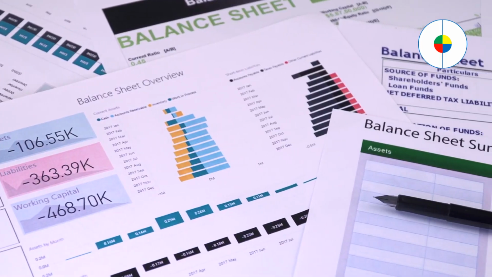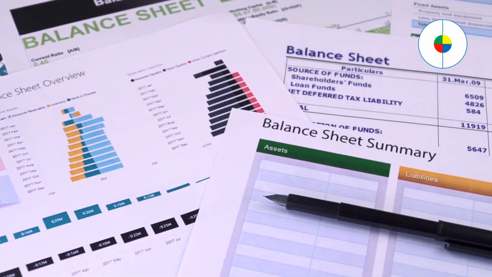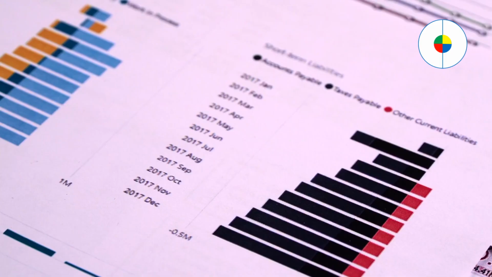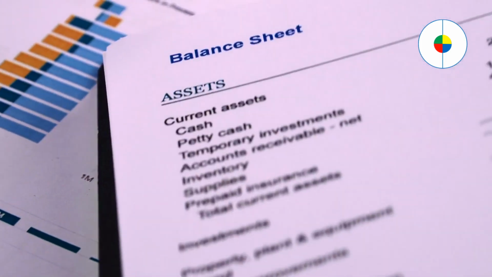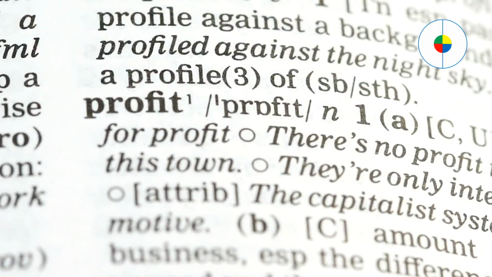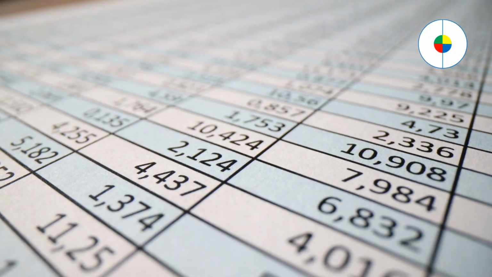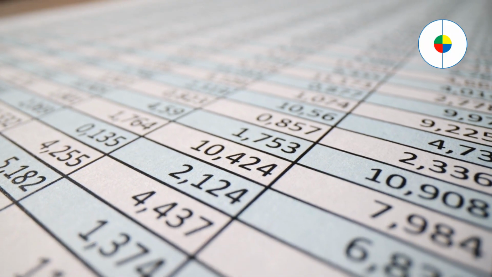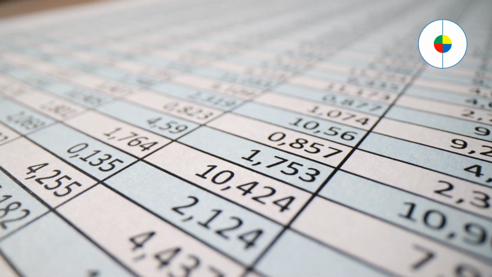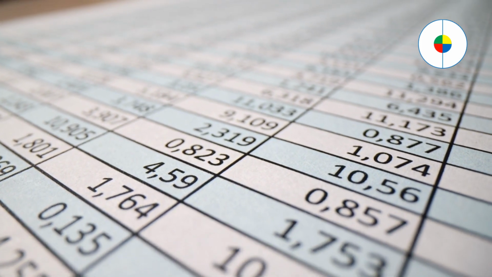Once you can understand assets, liabilities, and equities, you can read a balance sheet, one of the three important financial statements. The balance sheet provides an overview of assets, liabilities, and shareholders' equity as a snapshot in time. The next three important concepts are income, expenses, and profit or loss. Income is money that the company makes from its regular business operations before accounting for expenses such as taxes, interest payments, and other financing activities.